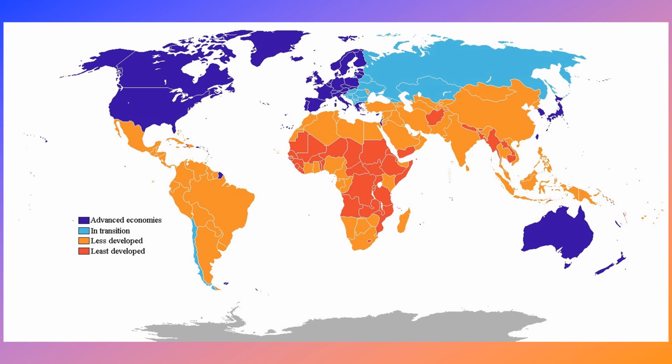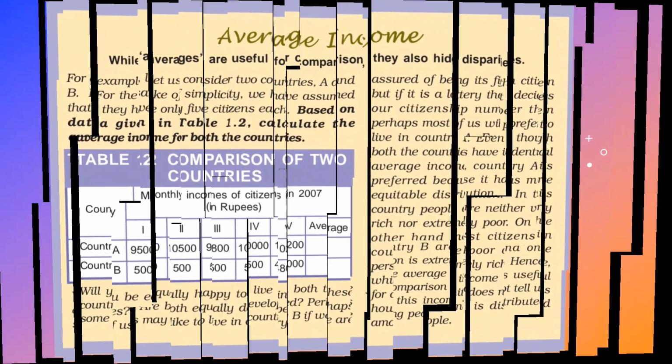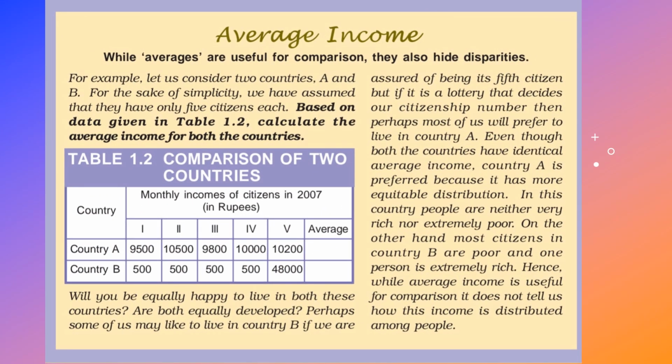I hope you understand it. Next, average income. In your book, they have given what is average income. We'll compare it. We'll see what it is now.